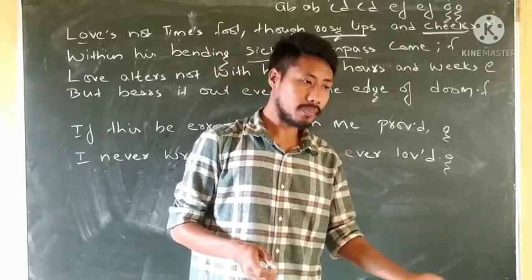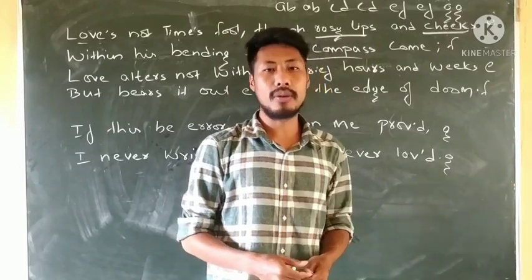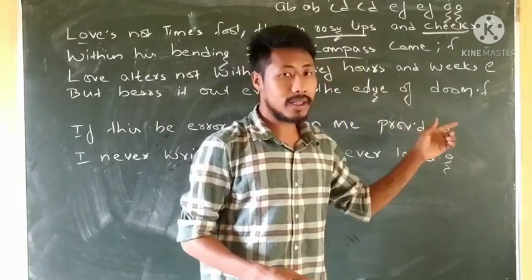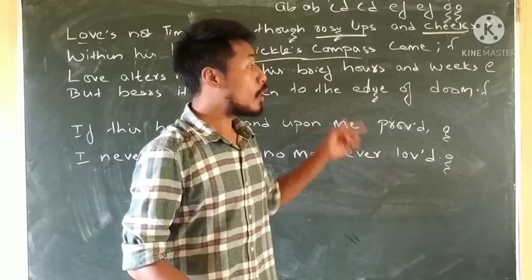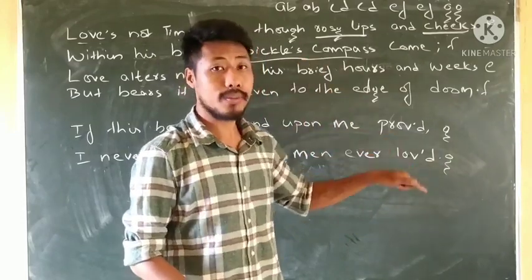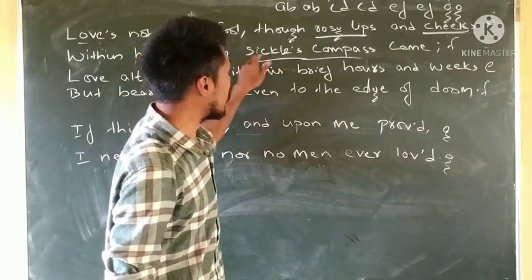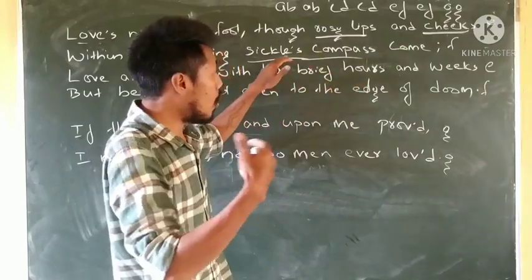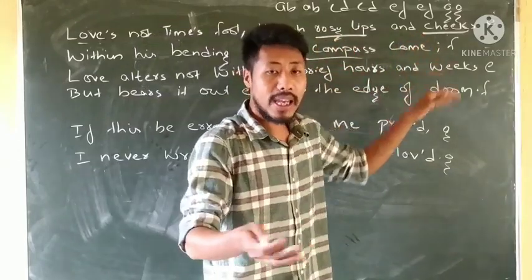And according to that very animation, what we can learn about Father Time is that he comes to take the life of a human being when the time of a person comes to end. In the same way, within his bending sickle's compass come means that as we grow old, the rosy lips and cheeks might fade away. It will vanish.